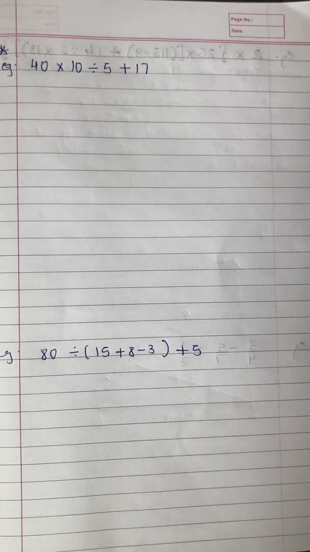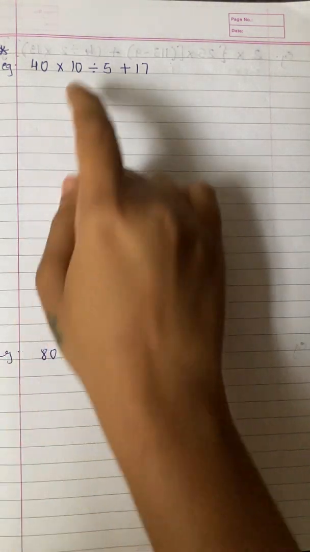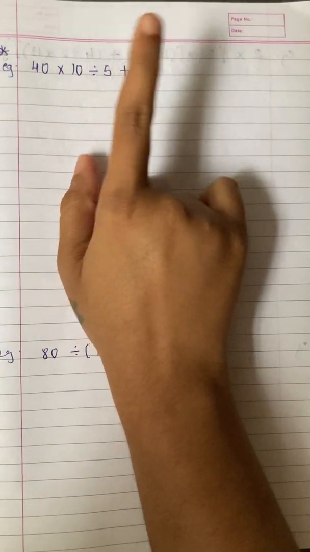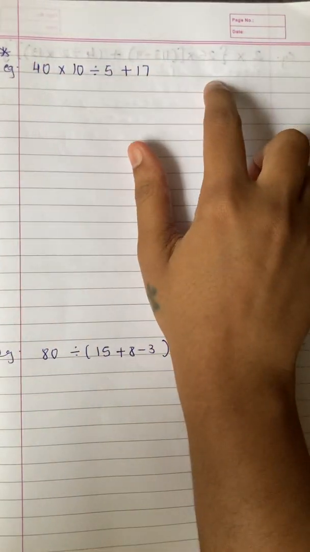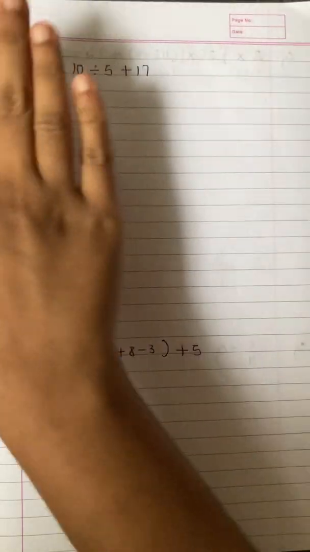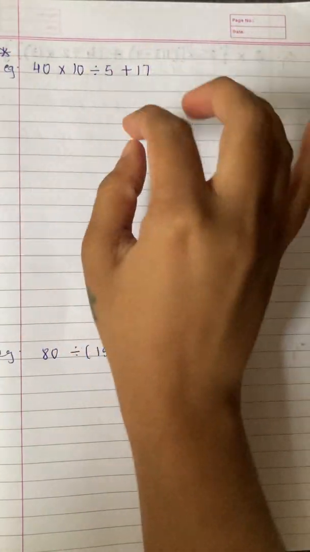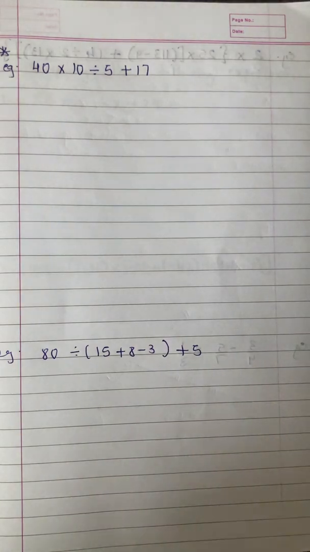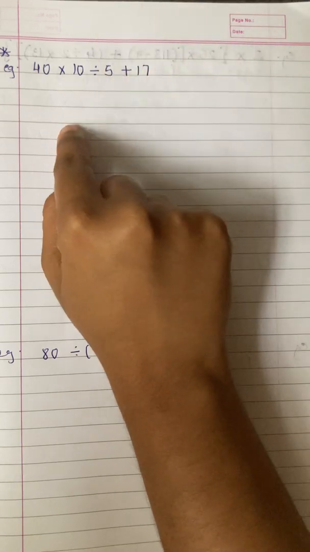Students, let us learn something which is very important. We have learned about multiplication, addition, division of normal numbers as well as rational numbers. But when multiplication, division, addition, subtraction, everything is given together, we have learned each differently. But if everything is given together, what to solve first?